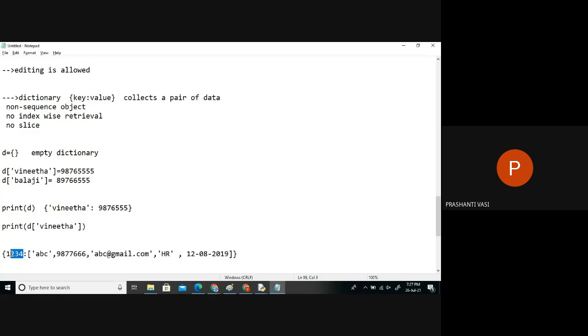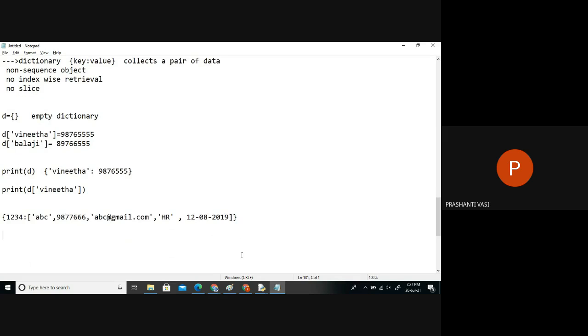But the main important point we have to remember is that a key cannot be duplicated, and it also can't be editable. That means once a key is added, we can't change it. It's like a fixed data type, because the key is the one piece of information based on which we search the data. So how can we change the key itself? You may edit the data, but you can never edit the keys. Once keys are added, they are permanent.